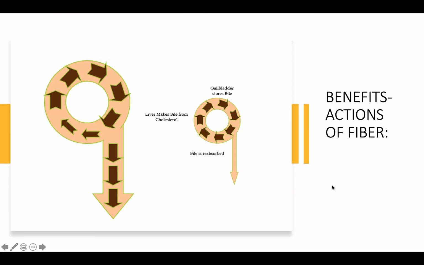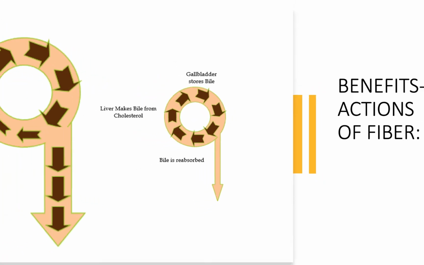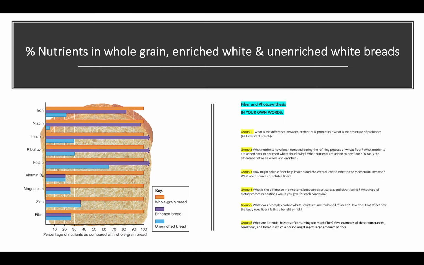Looked at a number of benefits of soluble versus insoluble fiber, but the one that I wanted you to remember in particular was the fact that soluble fiber may help lower blood cholesterol levels. It has to do with its binding to bile, which is made from cholesterol itself. Compared the nutrients in whole grains versus enriched white and unenriched white flour. And your discussion questions are online.